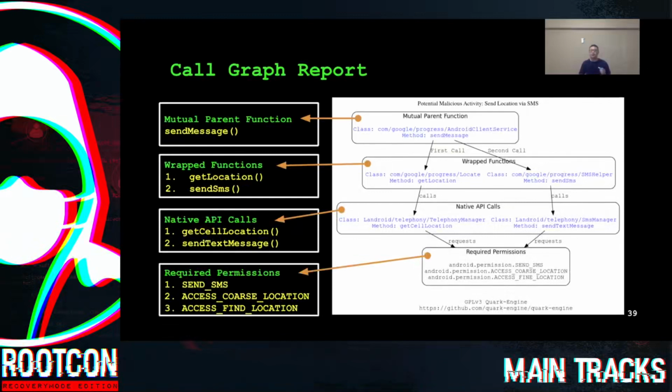We start from send message, the mutual parent function of the key native APIs. And we can see in this map, it first called function get location, and then it calls function send SMS. And in function get location, it calls native API get cell location. So let's see the other wrapped function, send SMS. In this function, it calls native API send text message. Now we have the roadmap, and let's read the source code.